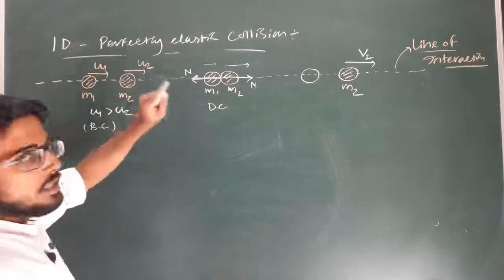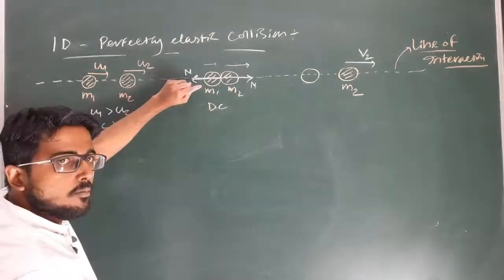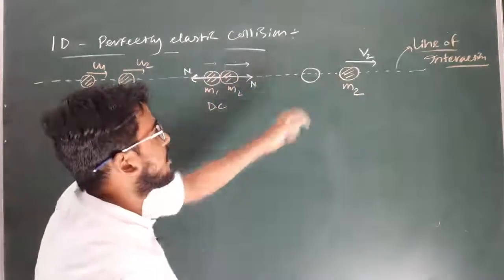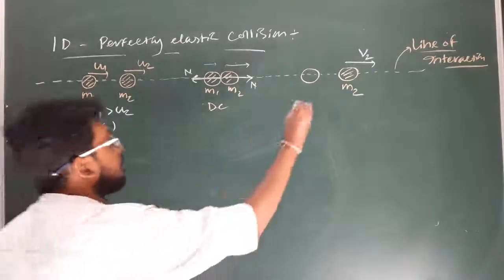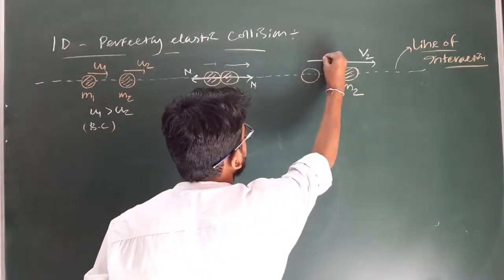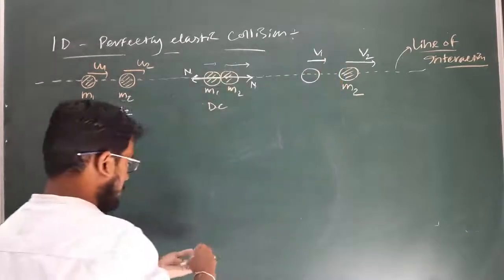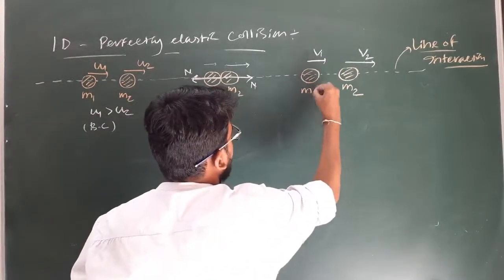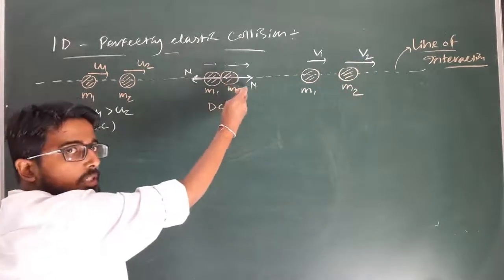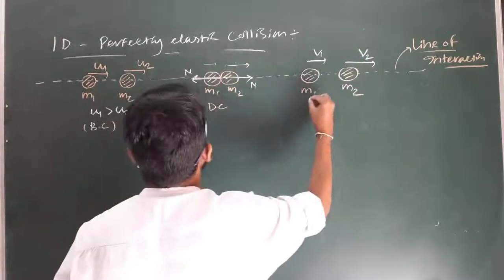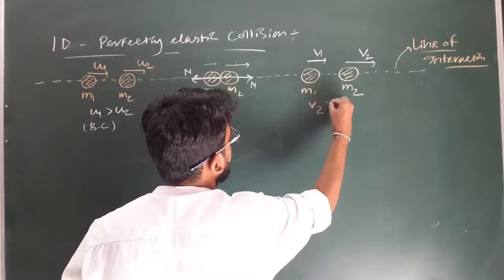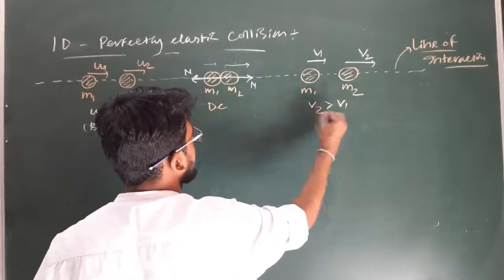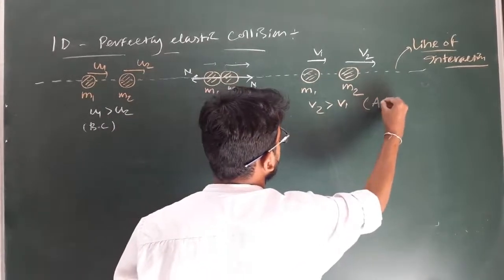That's why the velocity of block m1 will decrease when they get separated. So finally block m1 will move along this direction with a certain velocity v1. Clear? And here, due to this impulsive force, v2 becomes greater than v1. This is the condition after collision.